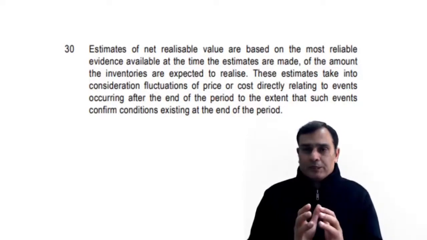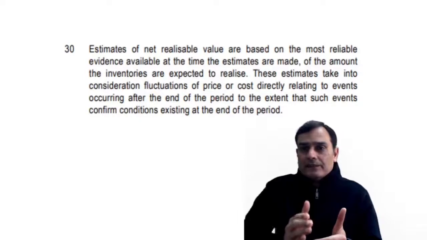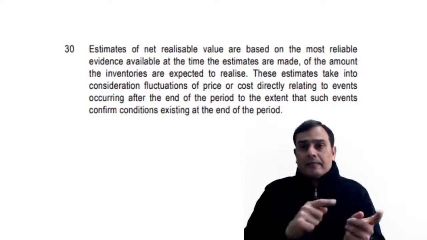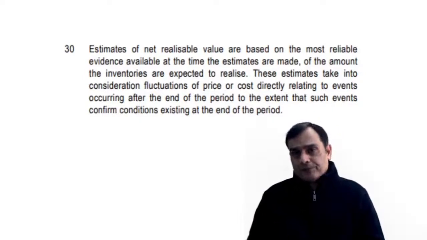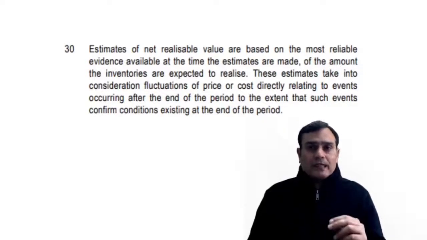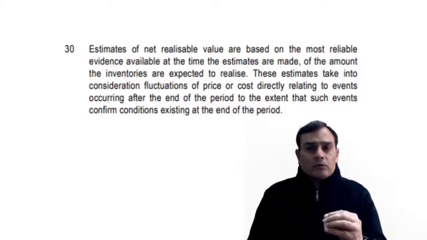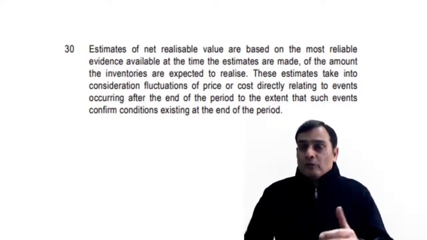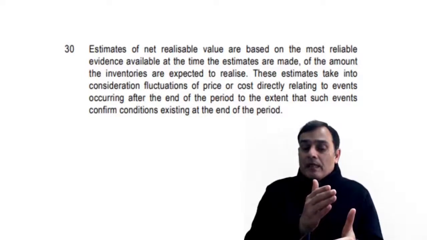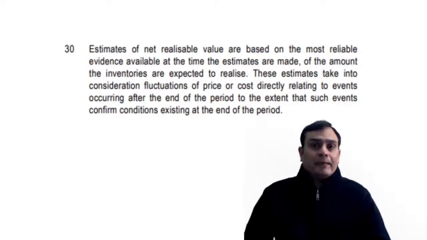So instead of measuring the inventory at 10 lakh rupees, we would incorporate the events post balance sheet date and measure the inventory at 7 lakhs. That's the reason we say that when estimates of the NRV are done, we need to consider the estimates based on the most reliable evidence. So we can say that the estimate is done as on the balance sheet date, but also incorporating the impacts of Ind AS 10.